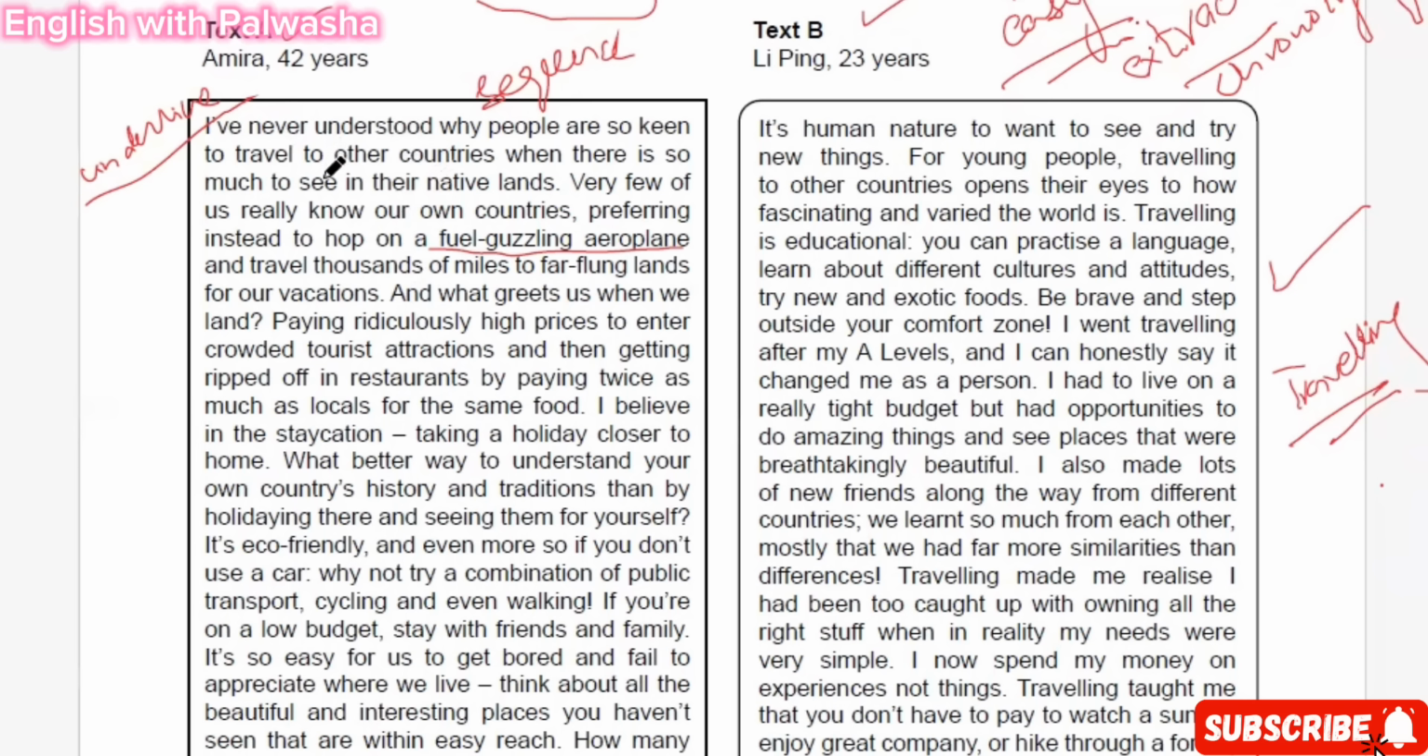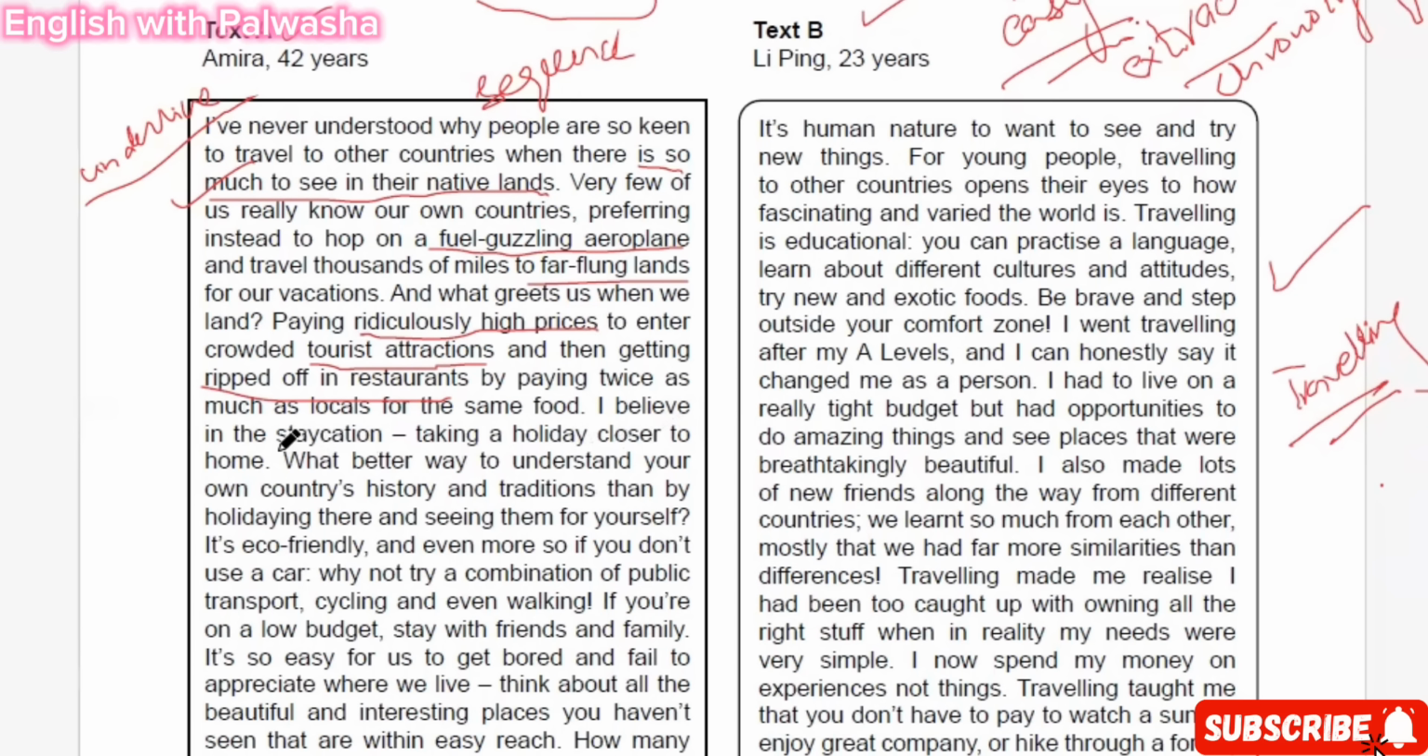In those points, you can see that the examiner has underlined so much to see in their native lands. This was the first point. Then the second point was fuel guzzling aeroplane, all right, and far-flung lands, and ridiculously high prices. So these are the things that you can underline, and then you can write these things in your own words. Okay, tourist attractions, ripped off in restaurants means you actually pay those restaurants lots of money, a huge bulk amount of money, and this is actually a ripped off thing. So you can explain it in your own sentences.